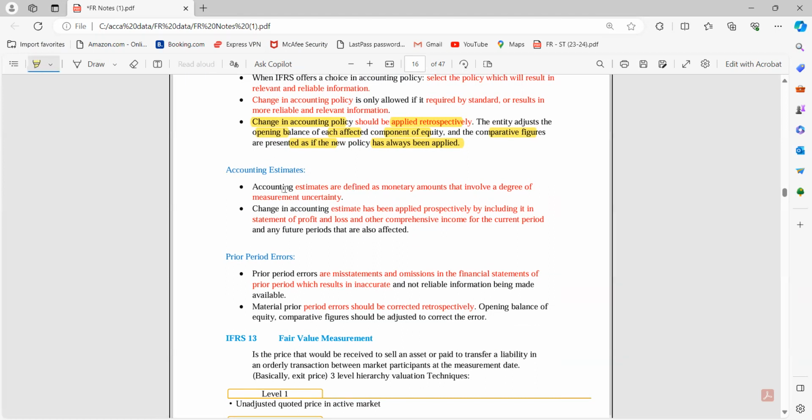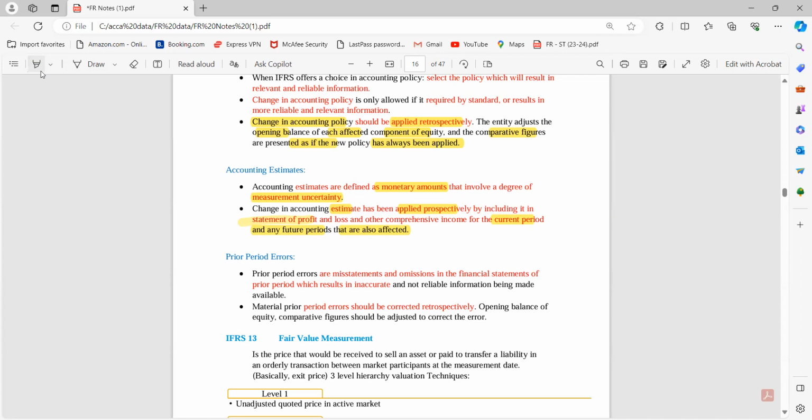And yes, accounting estimates are defined as monetary amounts that involve a degree of measurement uncertainty. So changes in accounting estimates are applied prospectively by including them in the statement of P&L and OCI for the current period or any future period that is also affected. So whenever we change a policy, we have to apply it retrospectively, and a change in accounting estimate is always prospective, that means from the coming year itself.